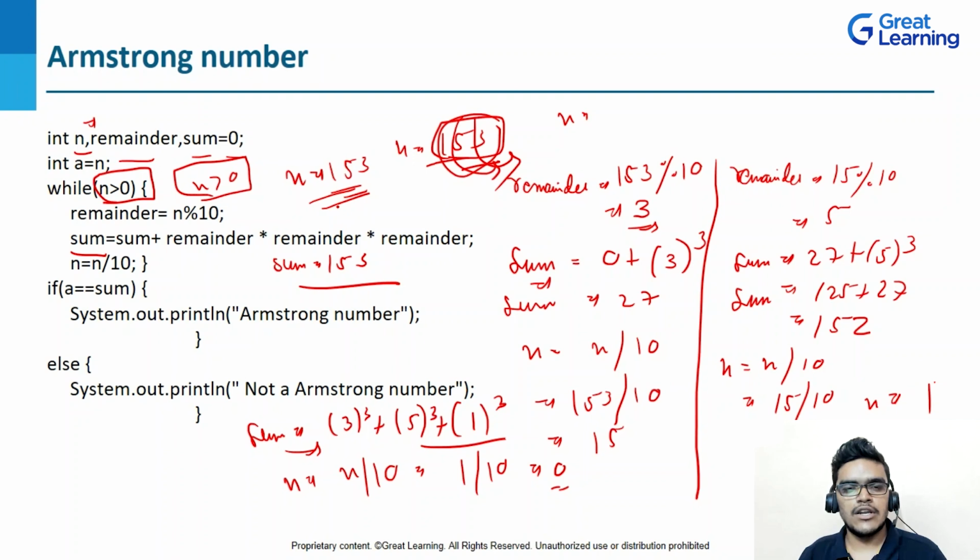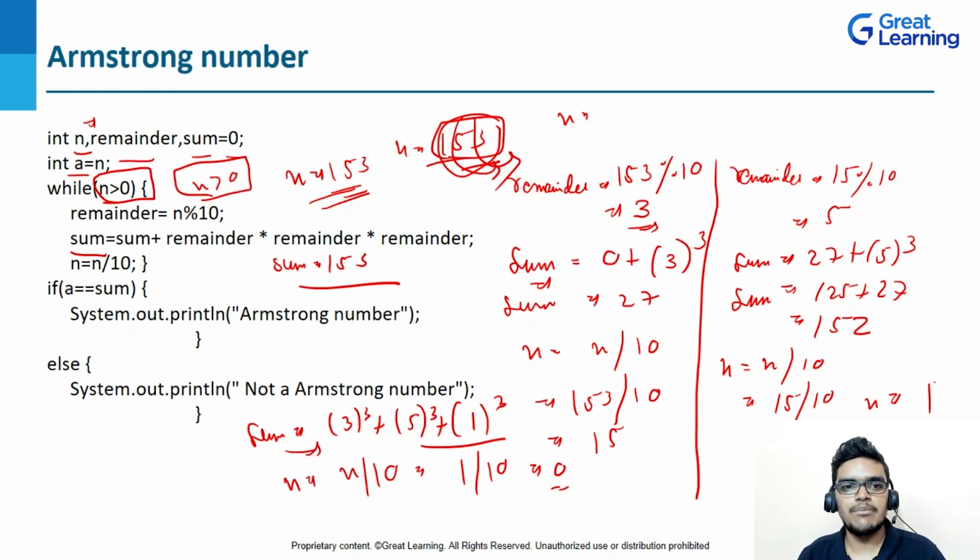So what was the logic? The logic was simple, because n ends up equal to 0, and I can't compare, because if the n value is 0, then how can we compare? So that's why I will create a copy. I will create a variable a and assign the value of n to it. So this is the basic logic of the Armstrong number.